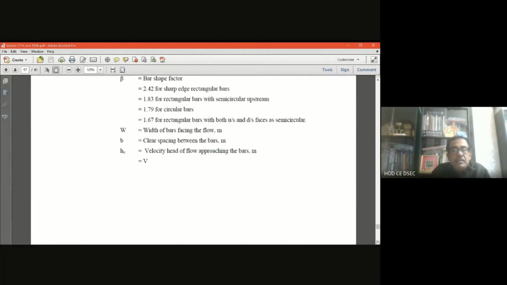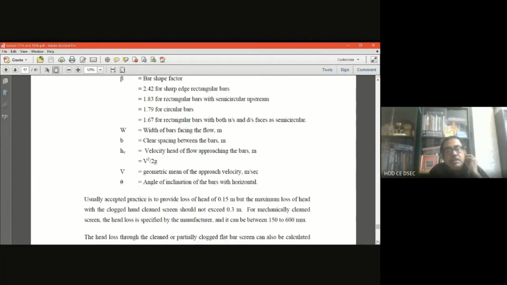Usually in practice, the accepted practice is to provide a loss of head of 0.15 meter, but the maximum loss of head with the clogged hand-cleaned screen should not exceed 0.3 meter.